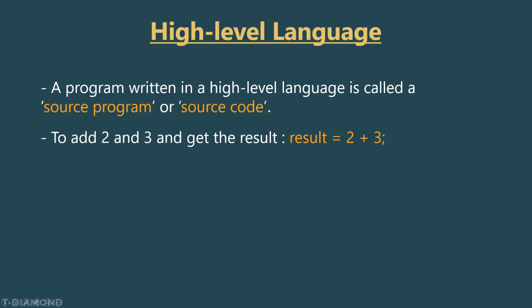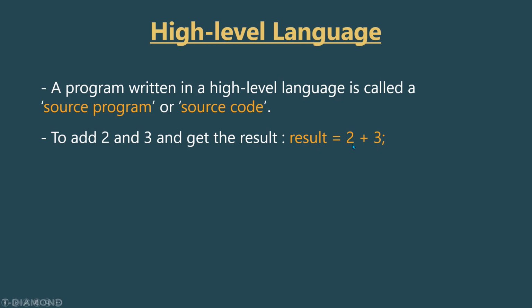In mathematics we have the concept of a variable, right? And also in programming we have variables. If you don't know what a variable is, no problem, I'm going to explain it from scratch. But for now, look at this expression and see how much easier it is than assembly and machine code. And look at this semicolon over here. Basically every instruction or every statement should end with a semicolon, and you will see this later on.